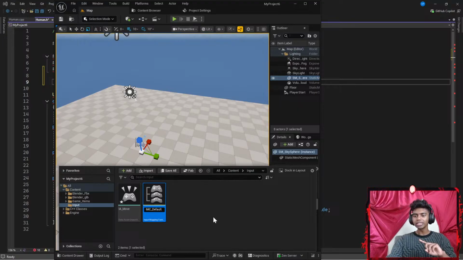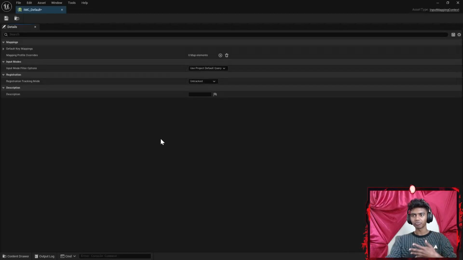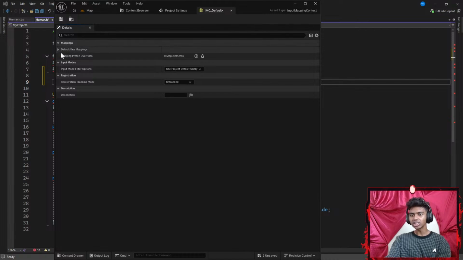There we go. Okay, basically this is where I actually set my axis mappings. So I'm going to double click that. Let's click the plus button here.